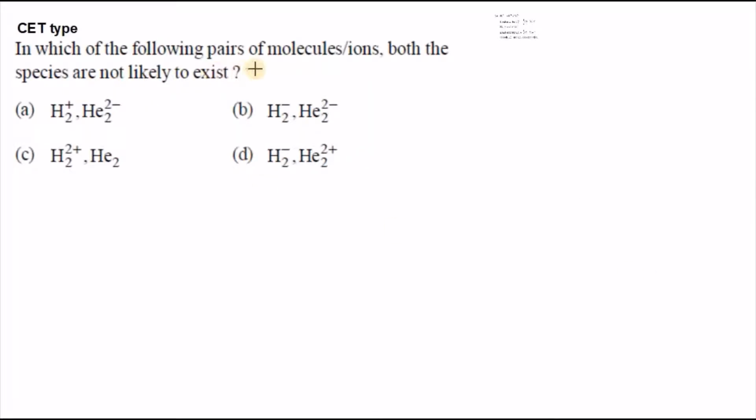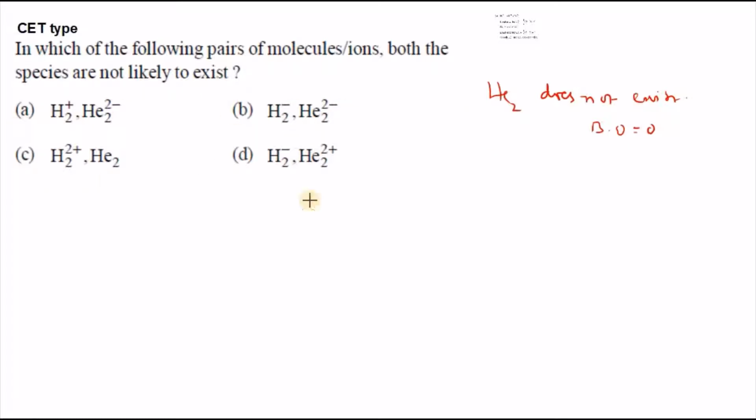Next, in which of the following pairs of molecules or ions are both the species not likely to exist? You know that the helium molecule does not exist because its bond order is 0.